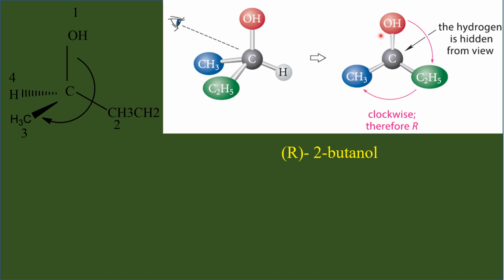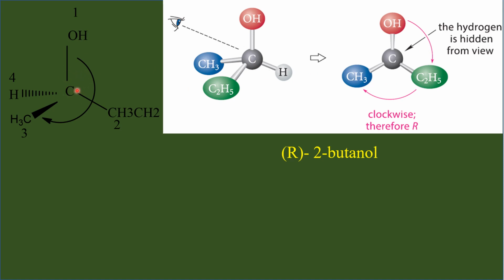Now I have to read the priority numbers from 1 to 3: oxygen 1, ethyl 2, methyl 3. When I read the numbers from 1 to 3, my eyes travel in the clockwise direction. You can see the arrow marks. I am traveling in this direction, the clockwise direction. That is why this structure is given R configuration.